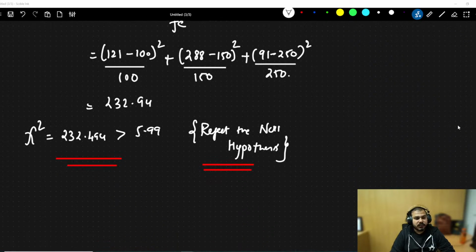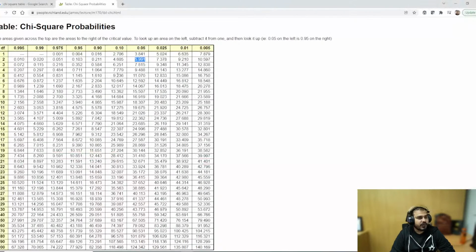Nirop Sarkar, just search for chi-square table. This is how a chi-square table looks like. From 0.05, degree of freedom is 2. So I am getting 5.991. No, it will not be 0.025.